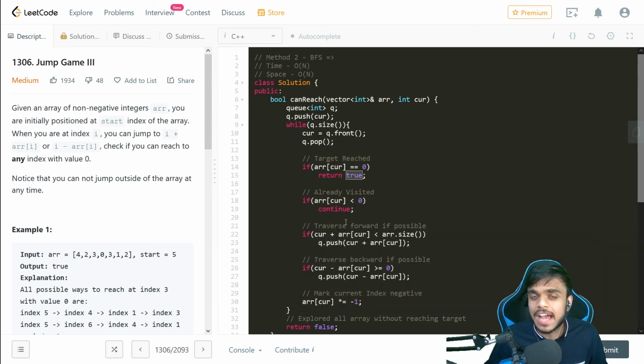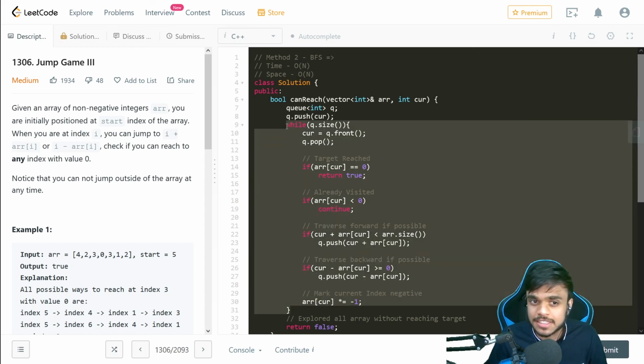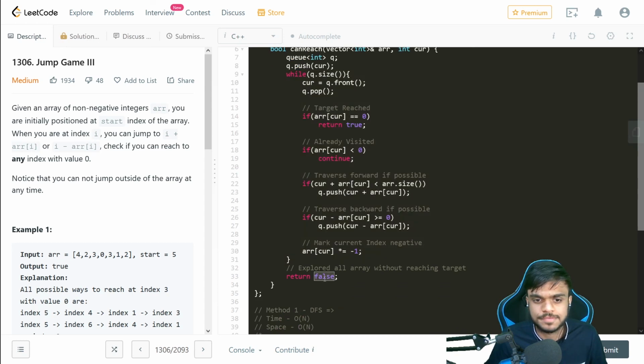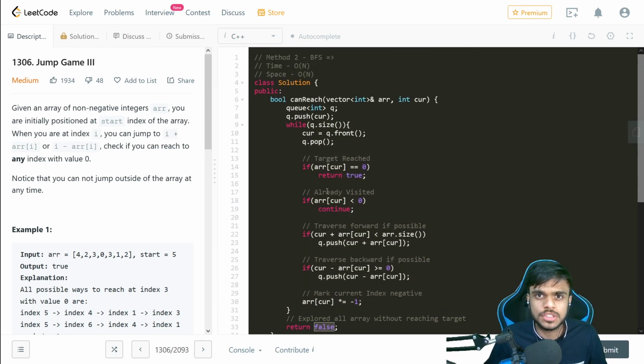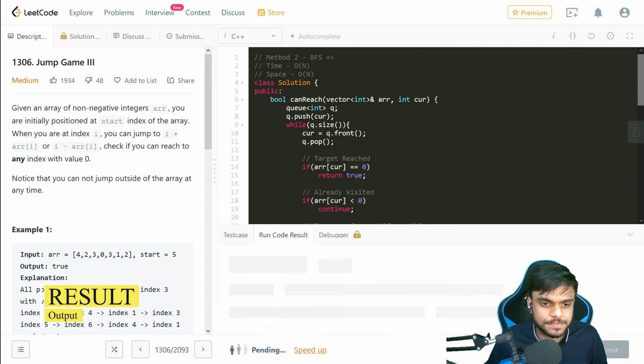And if we had reached 0 at any point of time, then we would have returned from here, and then our function would have ended. But if we have exited out of the while loop, then we have not returned and we have traversed all possible conditions, and there is no way we can reach 0. So in that case, we just return false. Okay, so that is the approach. Now let us try to run our code and see if that works.